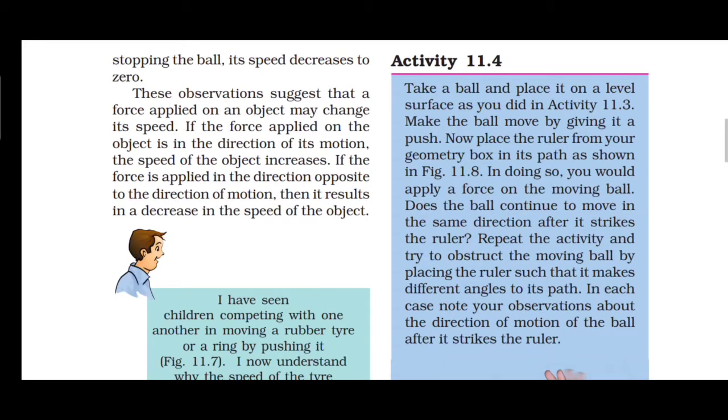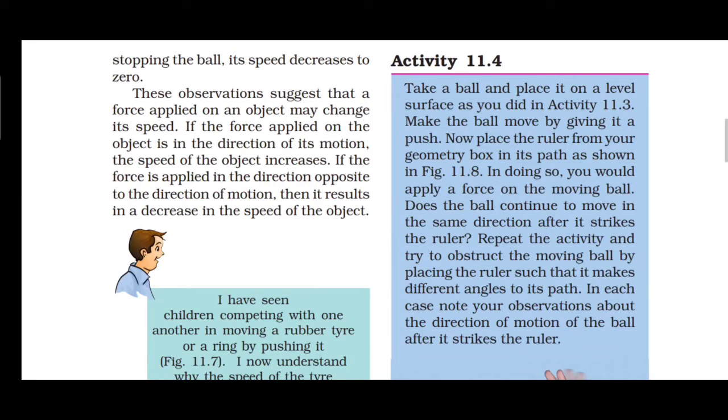While hitting the ball, the speed of the object increases. If the force is applied in the direction opposite to the direction of the motion, then it results in what? A decrease in the speed of the object. While hitting the ball, the speed of the ball increases. Then if it reaches the other end and stops, its speed decreases. It attains what? 0. Okay, this is about the state of motion.